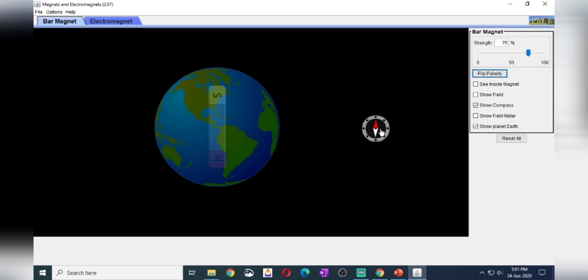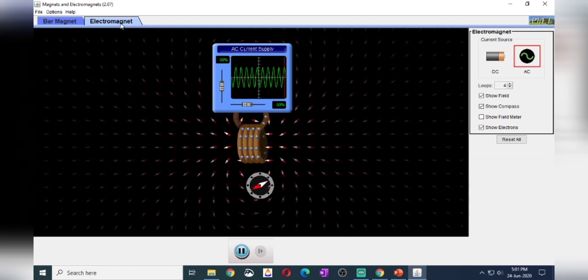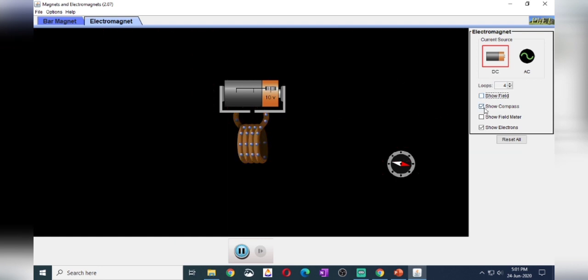Okay children, this is about bar magnet. Let's see about electromagnet. So here, suppose I have a coil. I have a coil around which we are having so many turns of wire.